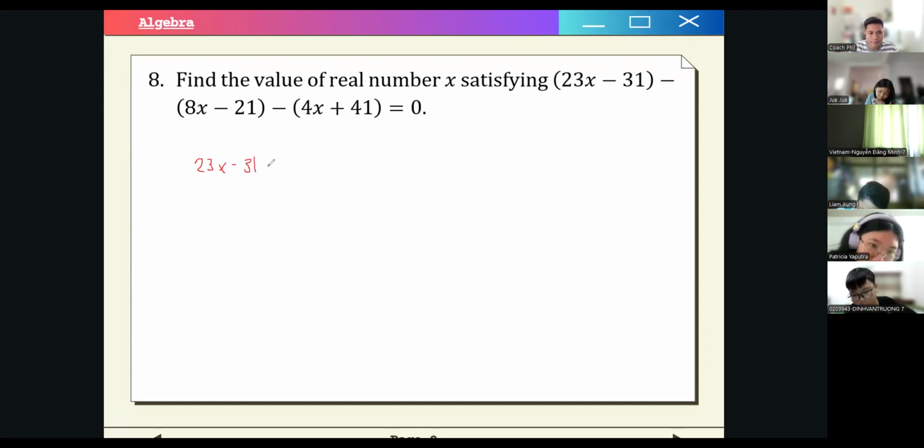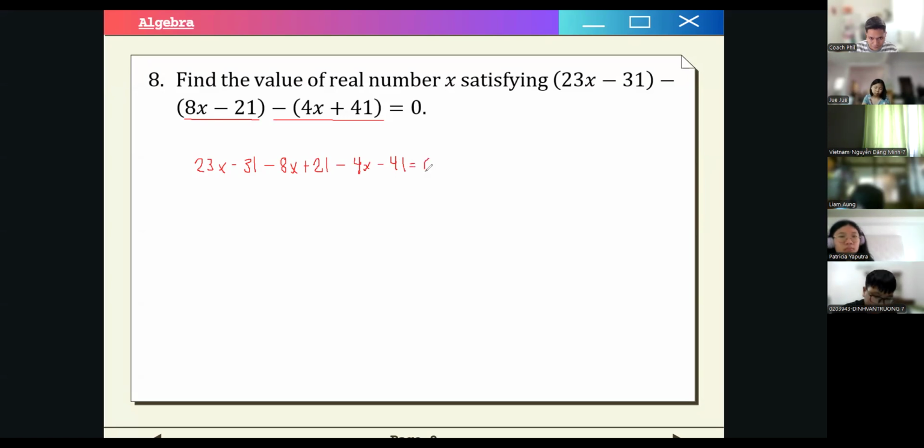So we distribute the negative signs to this term, right? So this becomes minus 8x. And then the minus 21 becomes plus 21. Also distribute the negative to this last term. So we will have minus 4x minus 41, right?